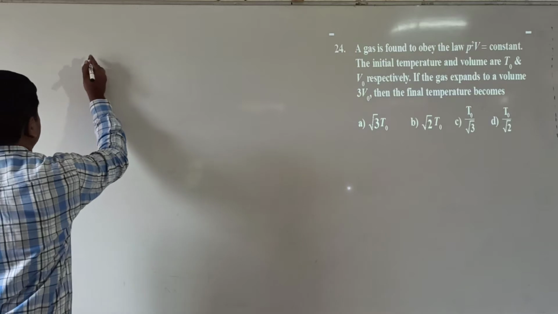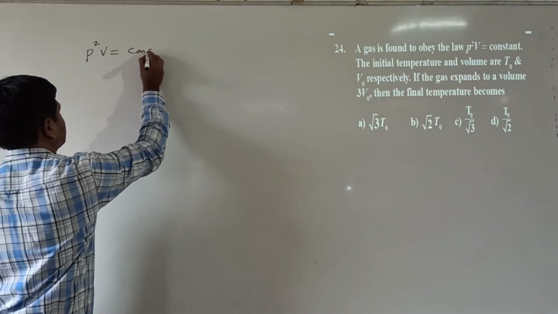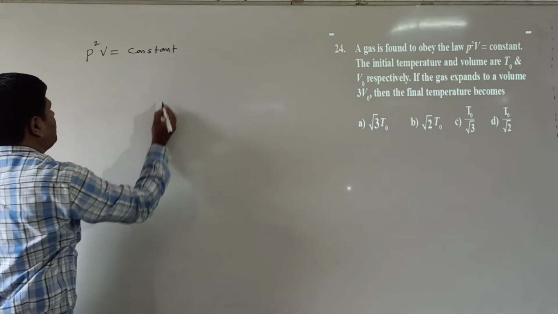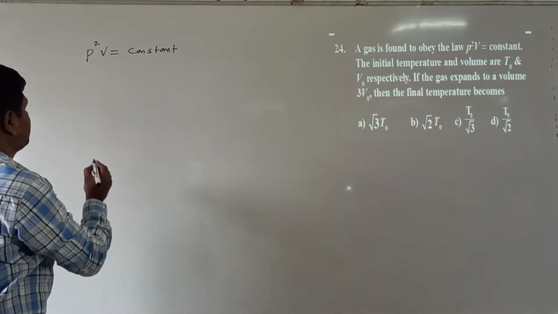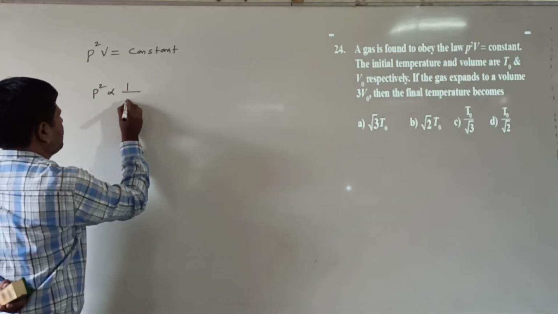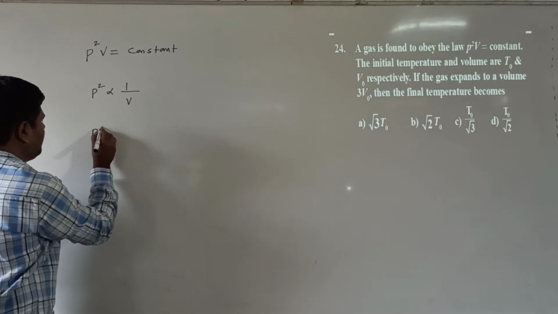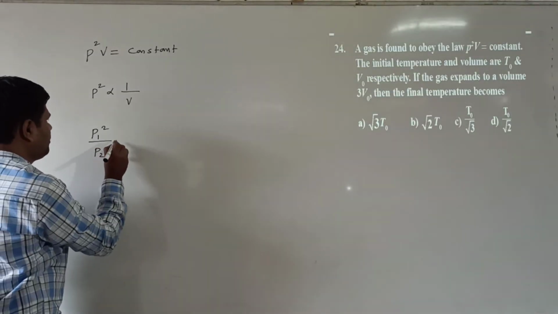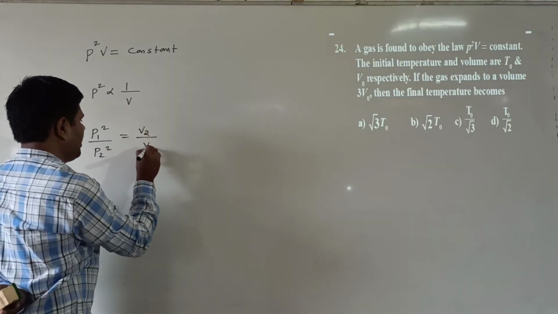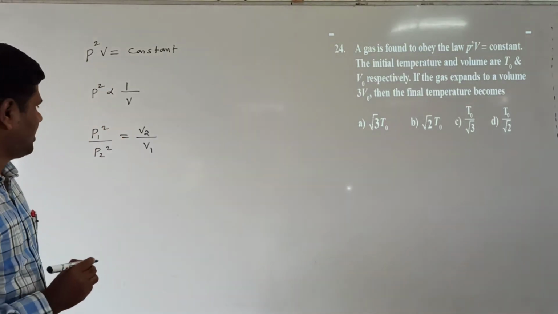First we use the formula P square V equal to constant. That means P square is inversely proportional to V. From this, P1 square by P2 square is equal to V2 by V1. The initial pressure I take as P0.